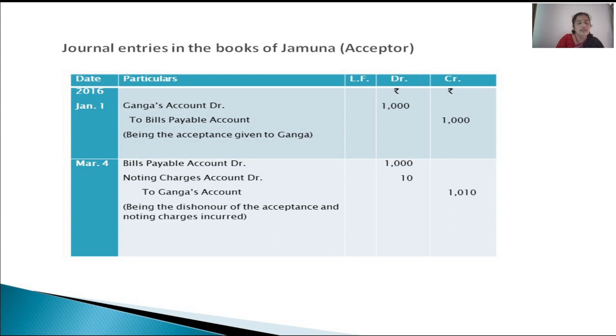Then on the due date, March 4th, bill is presented to us by Ganga and we have not paid. So Ganga still continues to be our creditor along with the amount of noting charges. So we received the bill, bills payable account 1000, noting charges account to be debited as I told, because finally it is our expense and we have to meet it. So 10 rupees to Ganga's account because Ganga still continues to be our creditor for the entire amount of the bill plus noting charges.